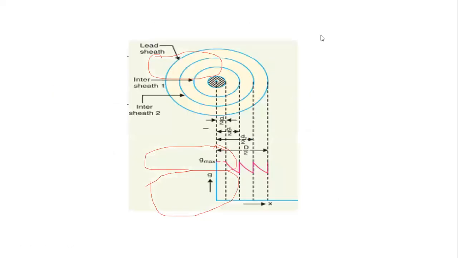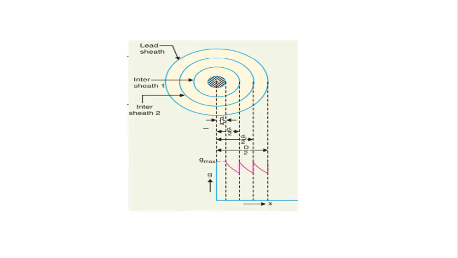This is the diagram for that intersheath grading. We are grading the conductor by using the intersheaths. The intersheaths are placed between the conductor and the lead sheath. In this case, we are using three intersheaths, placed in between the conductor and the lead sheath.